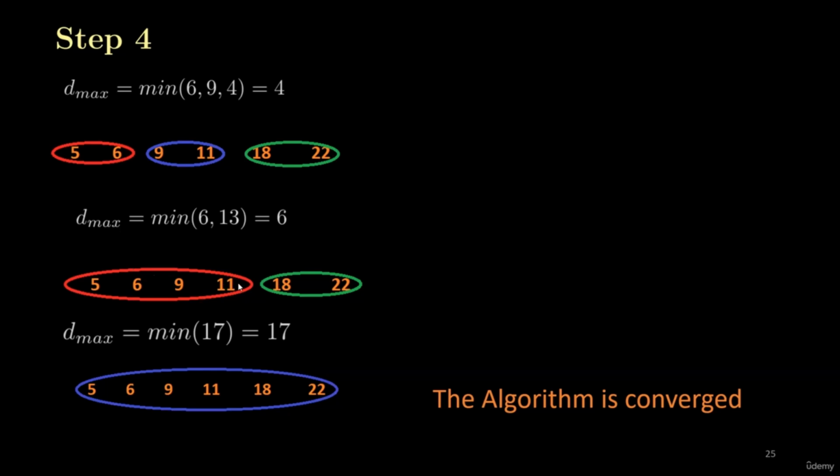And the final step is to find the maximum distance between these 2 clusters, which is 22 minus 5, which is 17. So I will merge these 2 clusters to form a single cluster, where the algorithm has converged. So student, in this way, we have found a single cluster, using the maximum distance criteria between the clusters. Now the difference is here. If you remember the previous example, we did not have 3 clusters at any stage of the algorithm.